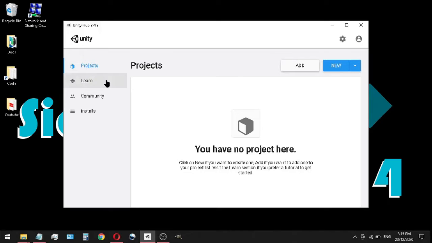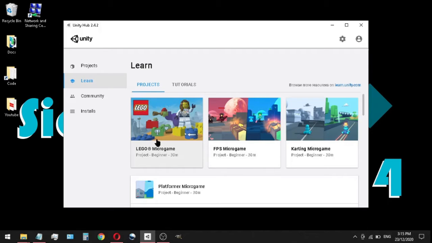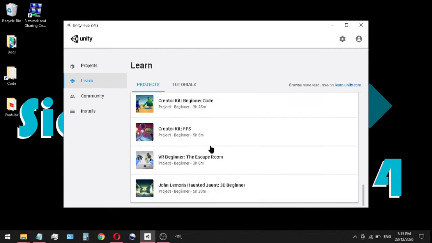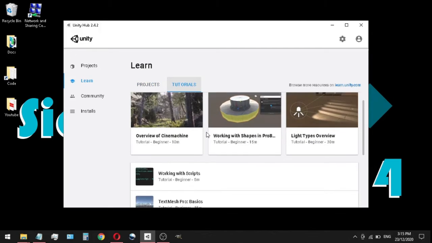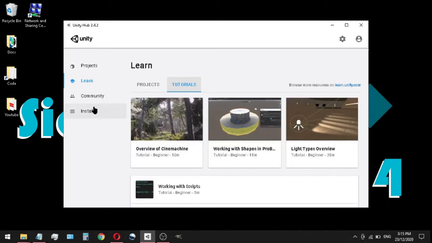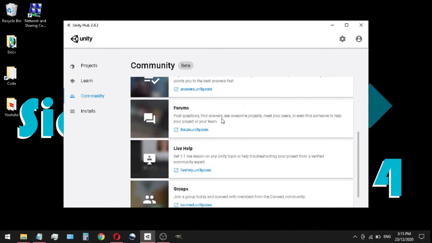These other panels are for if you just want to learn something about Unity. Obviously, outside of this tutorial, you can learn about Legos. These are between documentations on the Unity website and video tutorials. So if you're a visual learner or if you're a reading learner, you could just go through these and just help yourself. FPS micro game, karting micro games, and then these are the tutorials. These are video tutorials. If you see anything that piques your interest, you could go right ahead and just check these out. Community. These are just things that are constantly being posted.